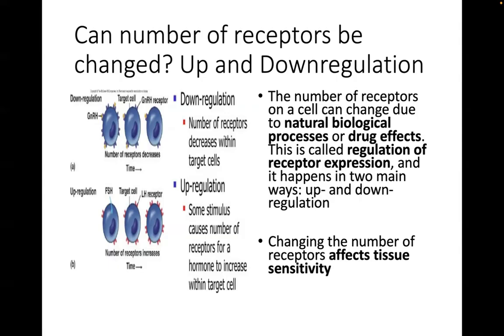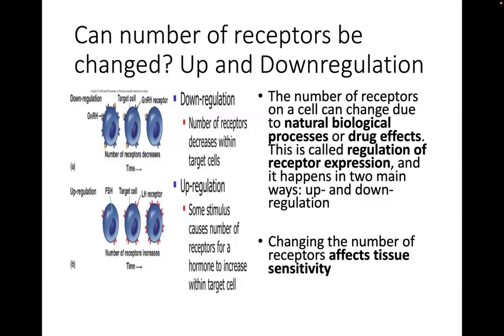For example, this happens when a patient is using a receptor blocker for a long time, like a beta blocker. Long-term use of beta blockers can cause the body to produce more receptors. In states of pregnancy or stress, there may be an increase in the number of hormonal receptors in certain tissues. In downregulation, you have a reduction in receptor production, or receptors are pulled away from the surface of the cell membrane.